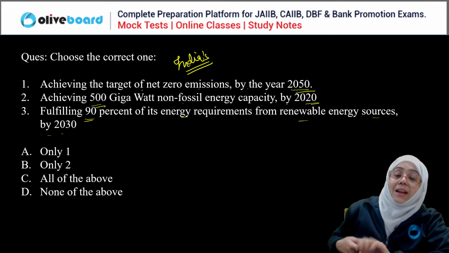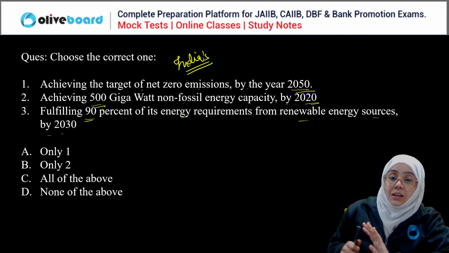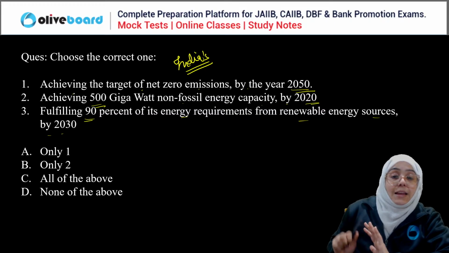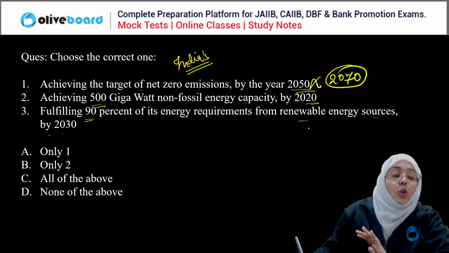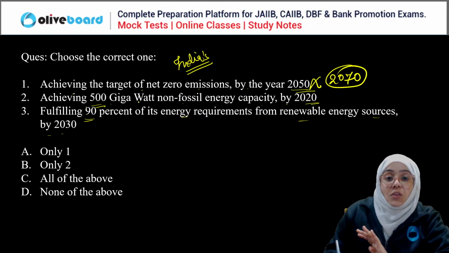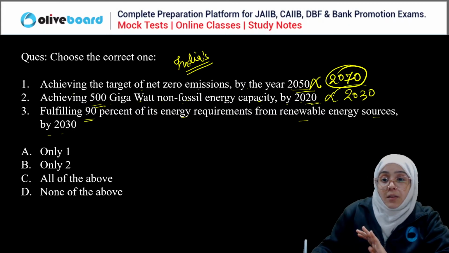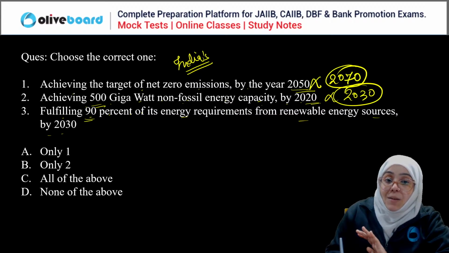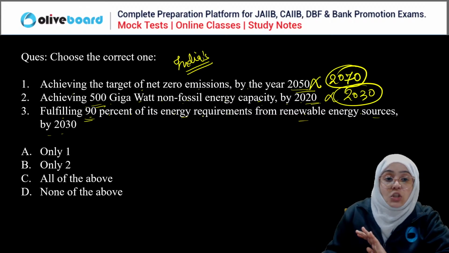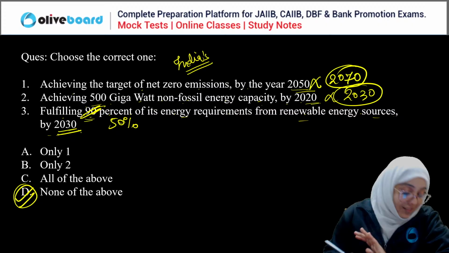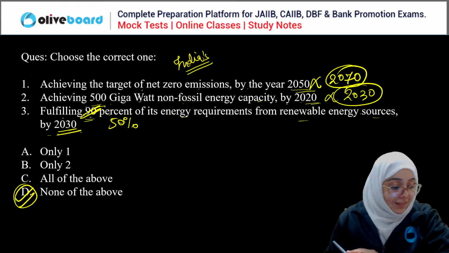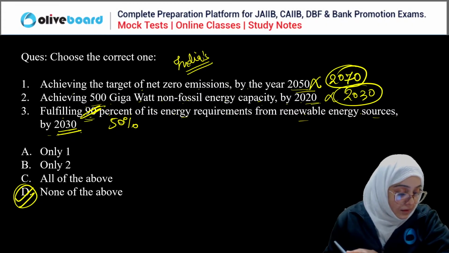Okay, so we have to select the correct statement here. Achieving the target of net zero emission by year 2050, wrong. By year 2070 we have to achieve the net zero emission target. Achieving 500 gigawatt non-fossil energy capacity by 2020, no, by 2030. Fulfilling 90% of its energy requirement from renewable energy sources by 2030: the year is correct, but not 90%, it is 50%. So none of the above is the correct answer. Okay, done?